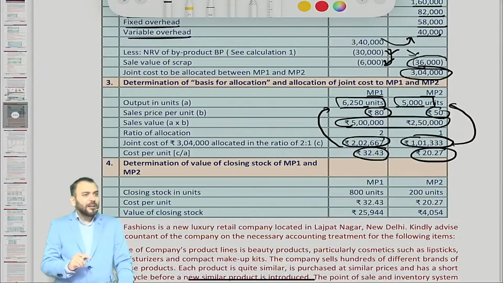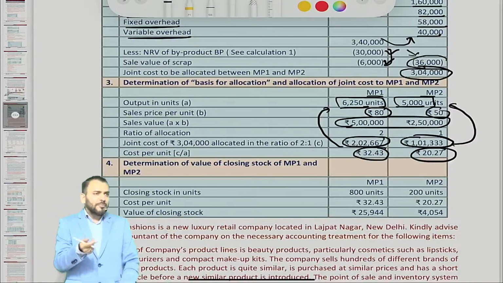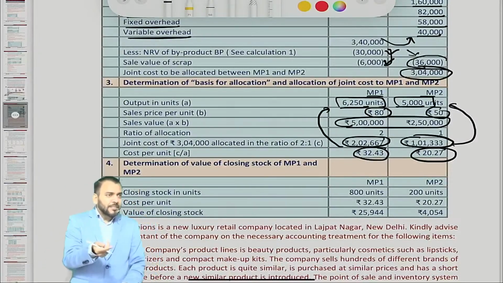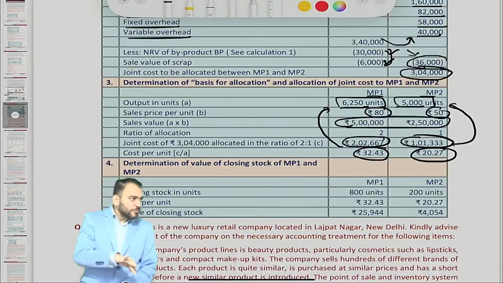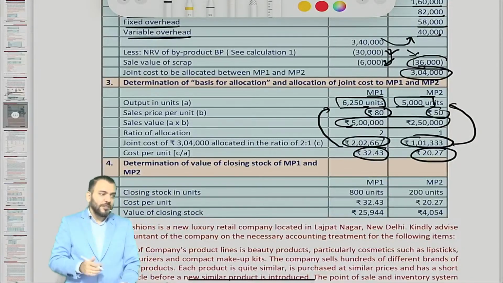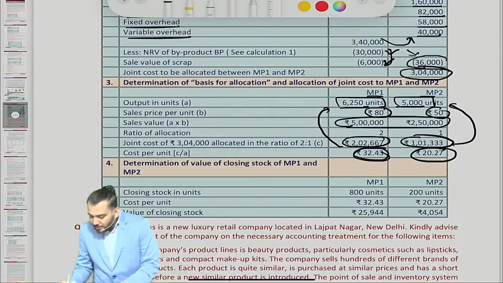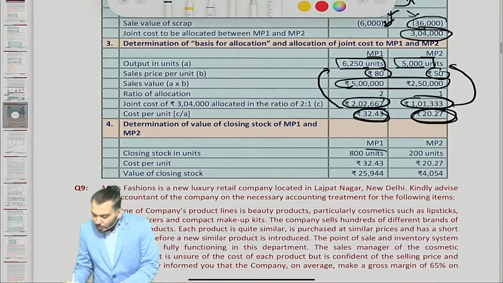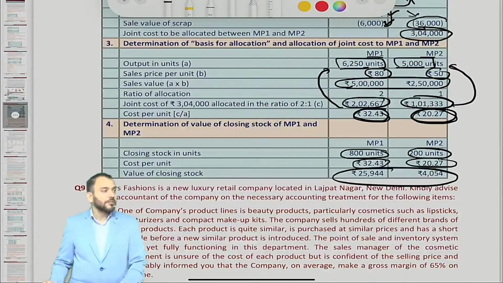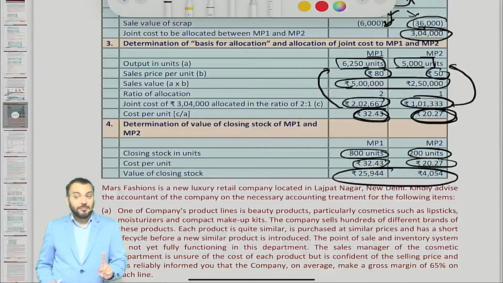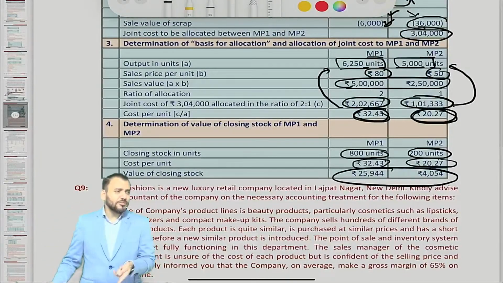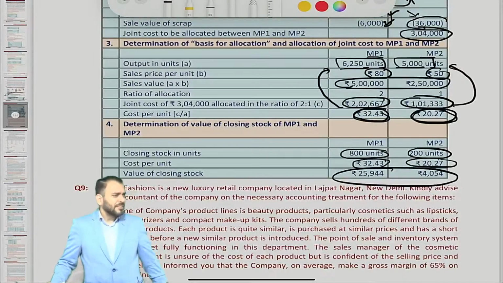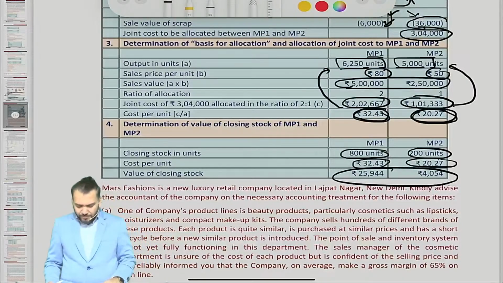Now of course you should compare with NRV. So NRV can be considered as what? Sale price. Now sale price is more than what? Cost price. Therefore valuation will be done at cost price only. And therefore what is the closing stock given? This much closing stock given. Multiply with the cost price. This becomes the value of closing stock. Solution is very simple. Recently also they asked the same question, I think for 5 marks, in a recent exam only.